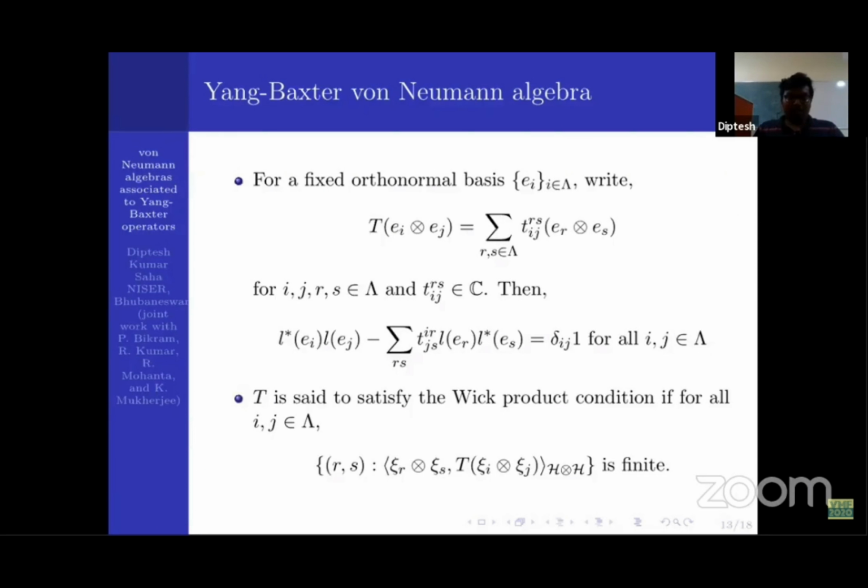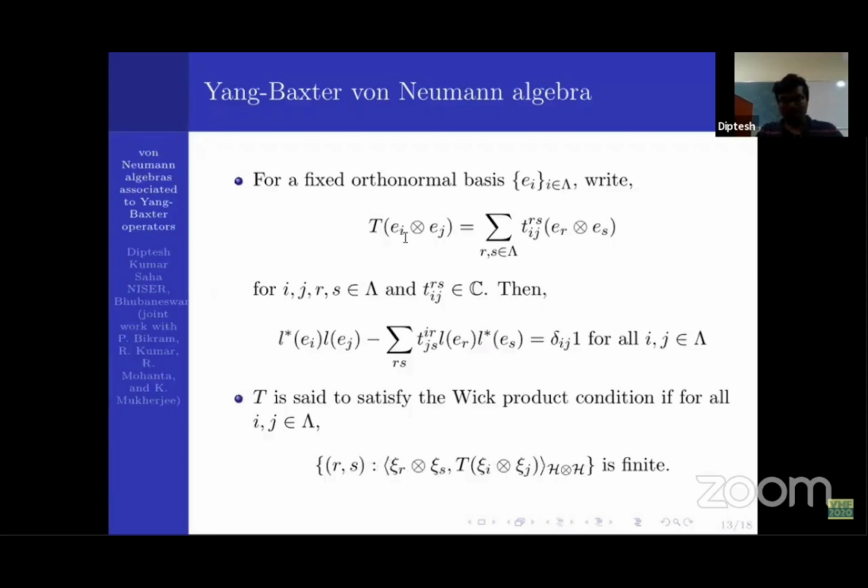Okay. So suppose for a fixed orthonormal basis, T has a matrix representation like that. Then our creation and annihilation operators satisfy a bunch of commutation relations. These commutation relations are actually a generalization of some very nice commutation relations. One thing I want to mention in this slide is that T satisfies a weak product condition if this set is finite.